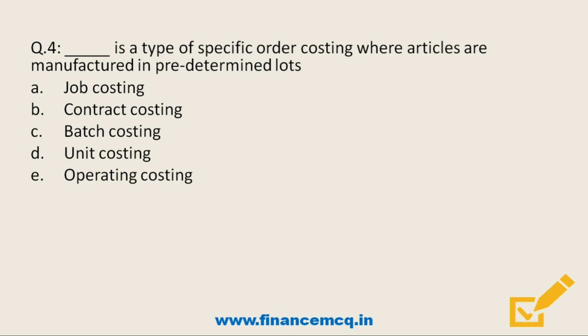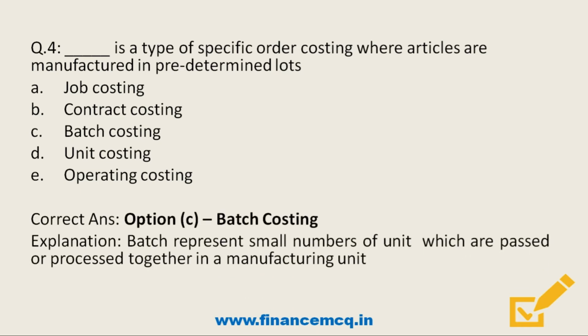Next question, dash is a type of specific order costing where articles are manufactured in predetermined lots. Option A, job costing. Option B, contract costing. Option C, batch costing. Option D, unit costing. Option E, operating costing. So friends, when it is speaking of predetermined lots, it has to be option C, batch costing. A batch represents a small number of units which are processed together in a manufacturing unit. Examples of batch costing would be industries like pharmaceutical, garments, FMCG goods, etc.